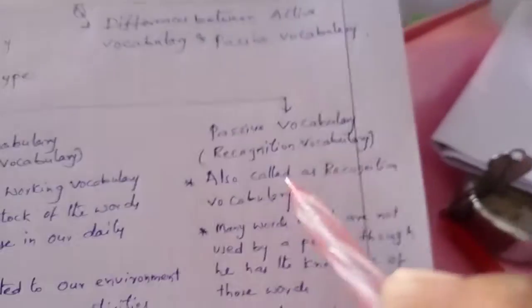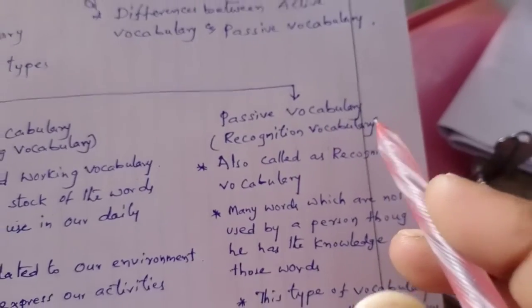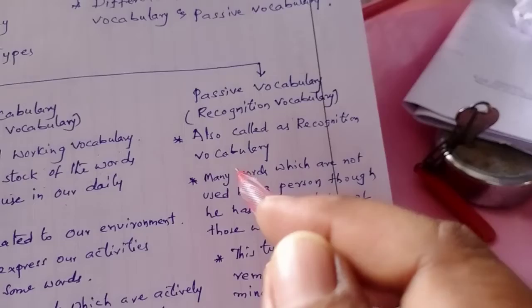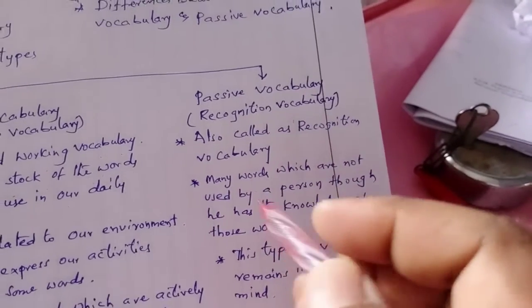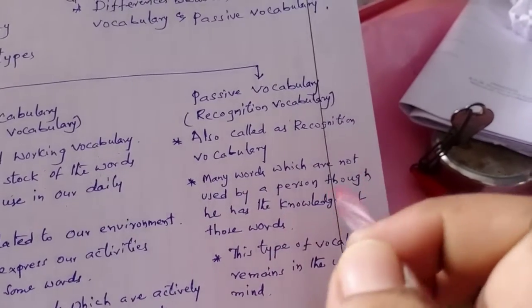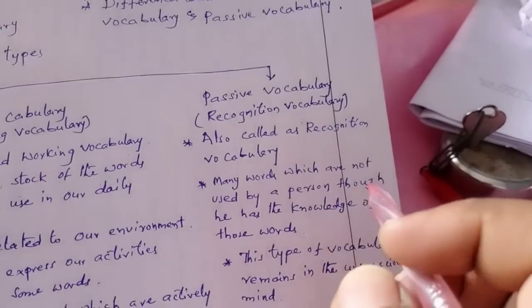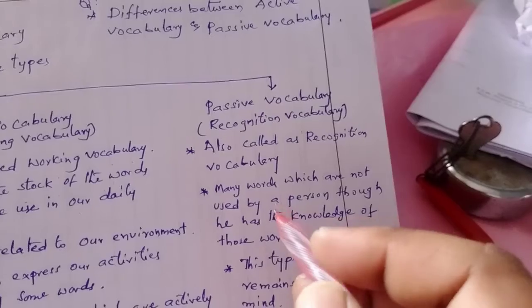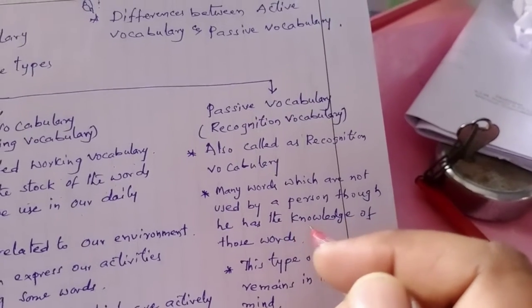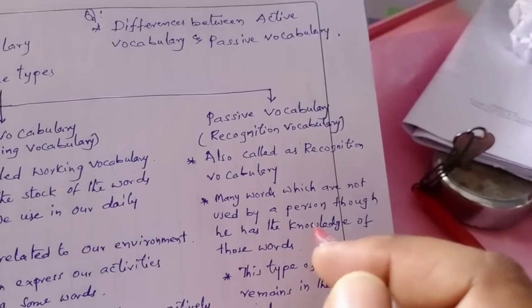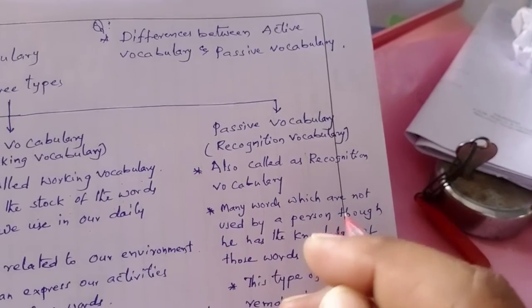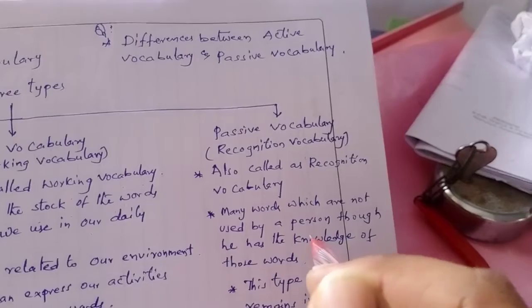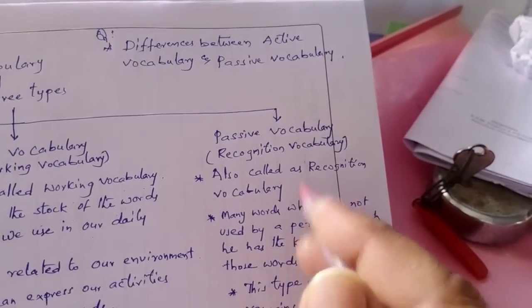And passive vocabulary. Passive vocabulary is also called recognition vocabulary. Here there are many words which are not used by a person, though he has knowledge of those words. For example, a person who has great knowledge of the English language may not use much of it; only some words are used by the speaker.